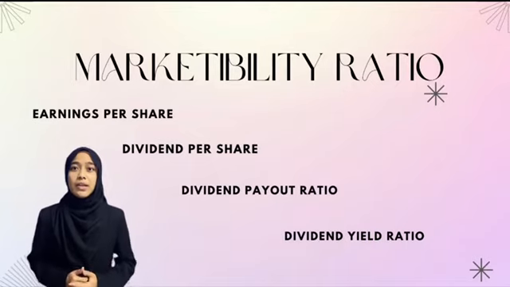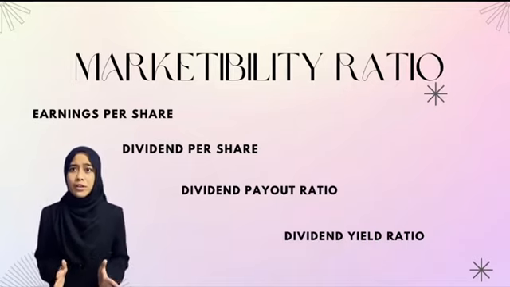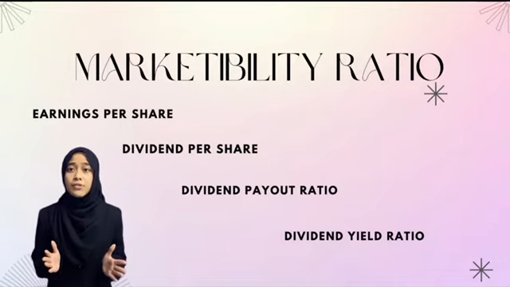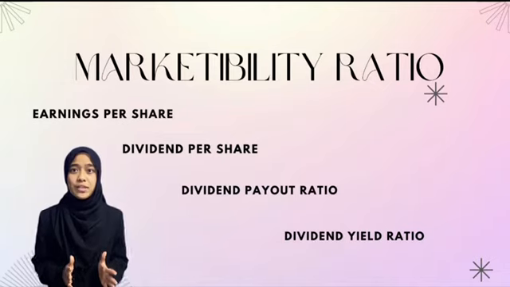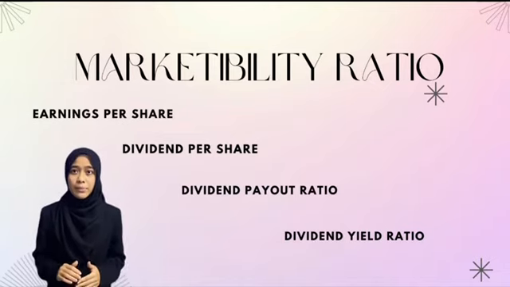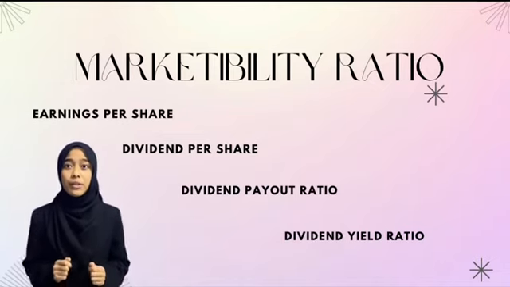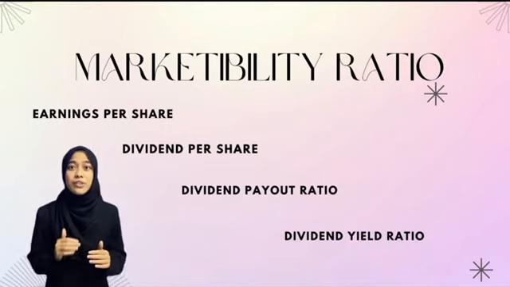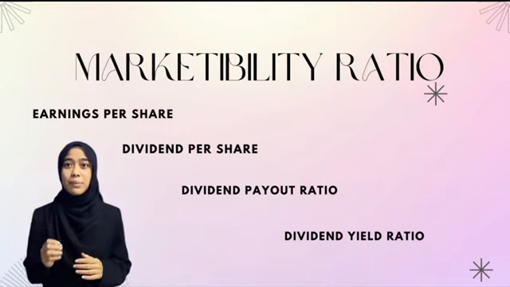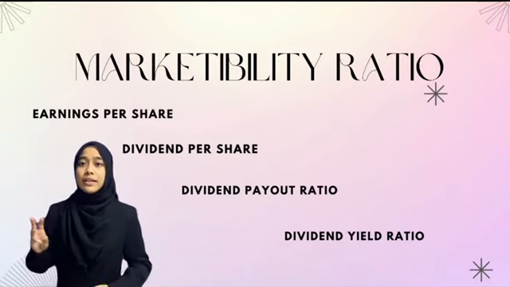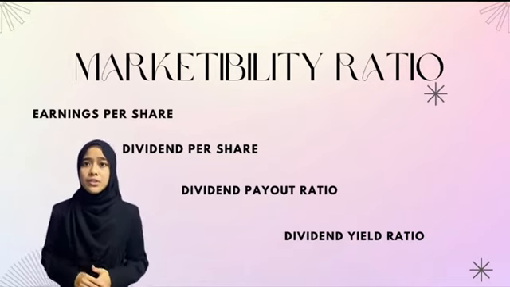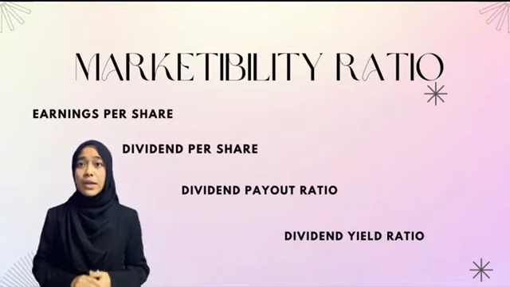Secondly, dividend per share. Dividend per share is the sum of declared dividend issued by a company for every ordinary share outstanding. From the above calculation, you can see that Hikmat Bati Berhad dividend per share is higher than the industry average. This indicates that Hikmat Bati Berhad management believe that its earning growth can be sustained. A way to improve dividend per share is by an increase in the company's net profit out of which dividends are paid. Thirdly, the dividend payout ratio. The dividend payout ratio is the ratio of the total amount of dividend paid out to shareholder.